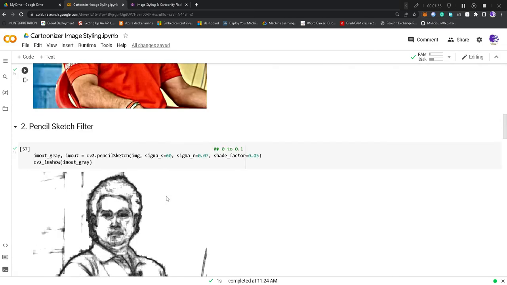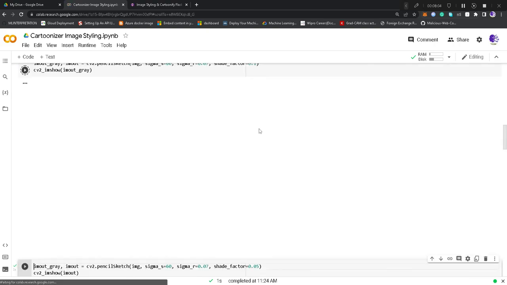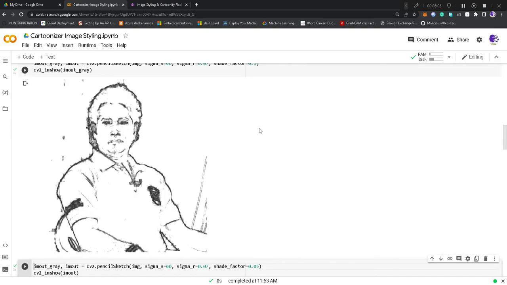Now we have another effect, that is the pencil sketch filter. This is also available under OpenCV with the name pencilSketch, where the P is small and the S is capital, and the parameters are almost the same, but with one difference. We have another parameter, the shade factor, and this shade factor value ranges from 0 to 0.1. If we keep this value at, let's say, 0.1, it will make the image brighter.